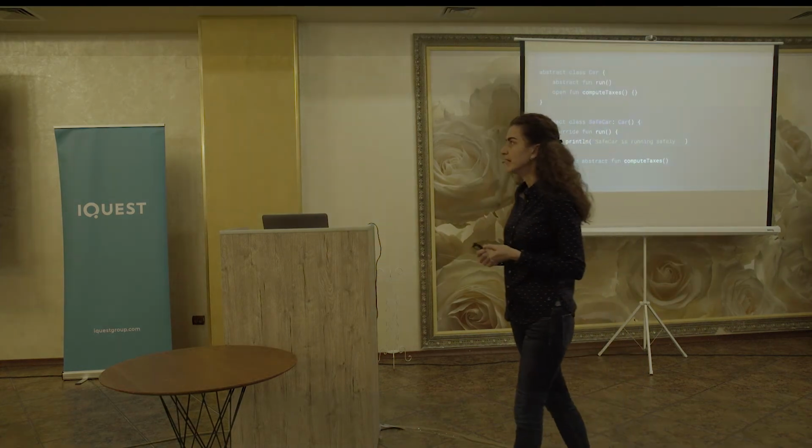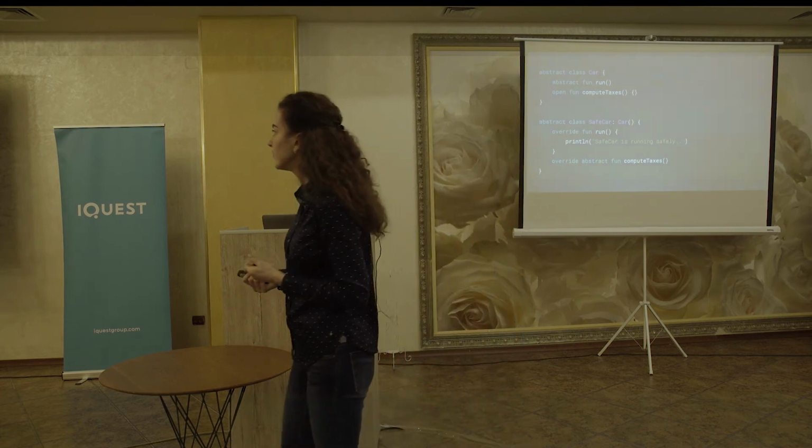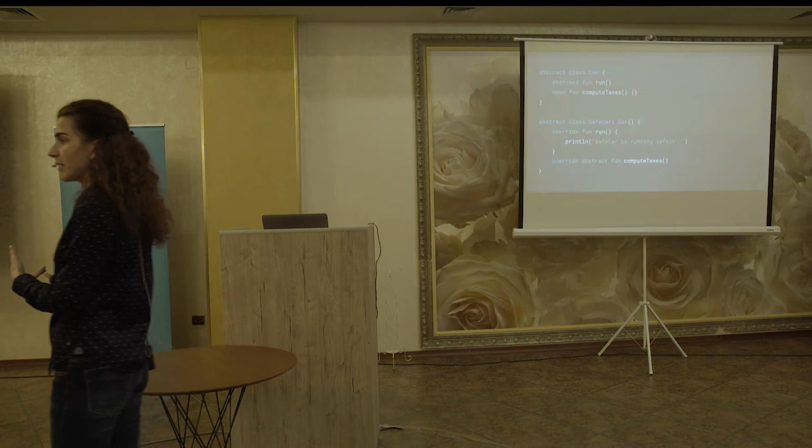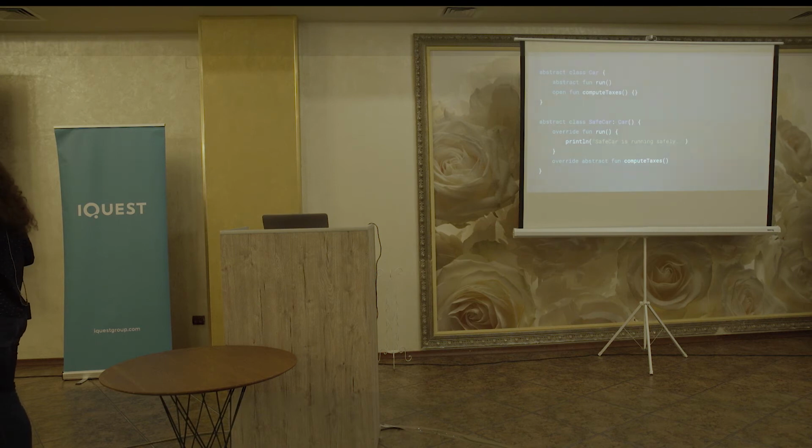Let's check an example. Let's see that we have this abstract class car with two functions. The first one is abstract, the second one is not. And in the second class, where I want to extend this car class, I override the run function, and I don't want to provide an implementation for compute taxes, so I just use the abstract keyword.